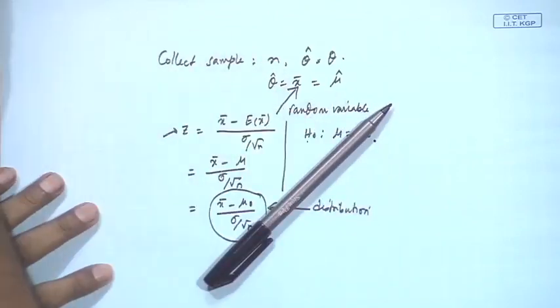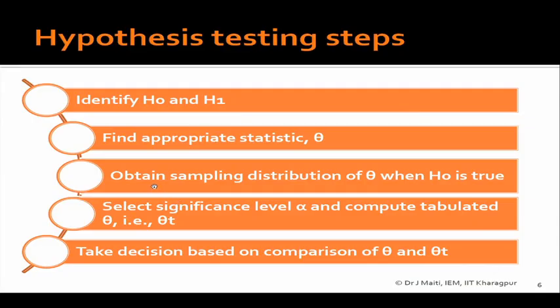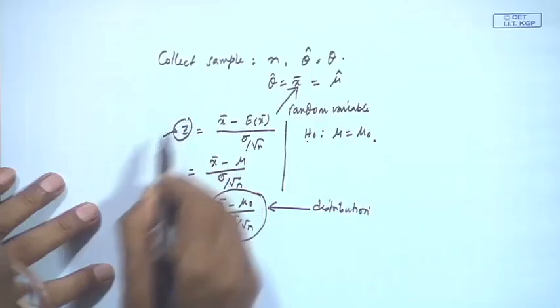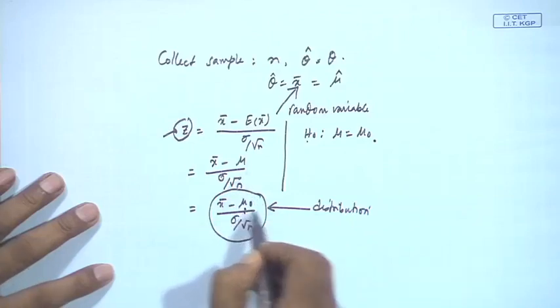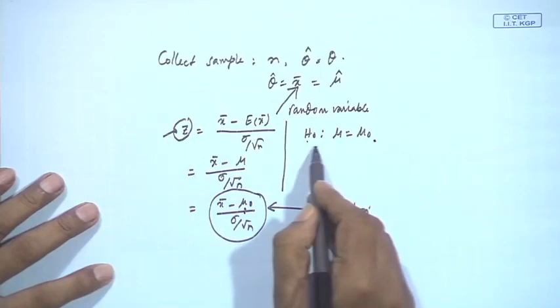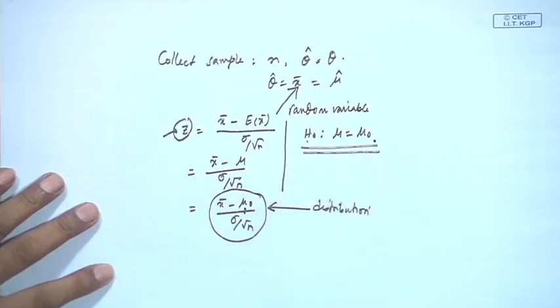What I said here is, obtain sampling distribution of theta when H0 is true. So, that means the sampling distribution of your x bar, which we are converting into z, and we are writing mu 0 instead of mu, as we are hoping that our null hypothesis is true.